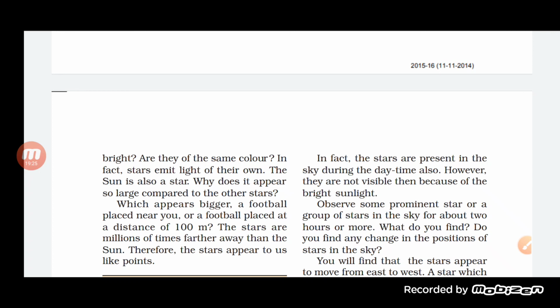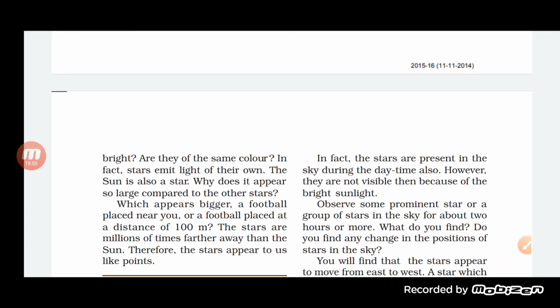The sun is nothing but a big star. And why does it appear so large compared to other stars? You know that if a football is kept near you, it appears bigger. But when you keep the same football at a distance of 100 meters or farther, it appears smaller.